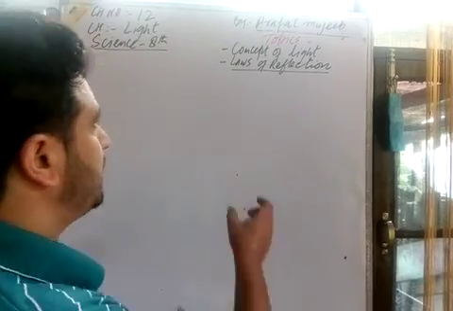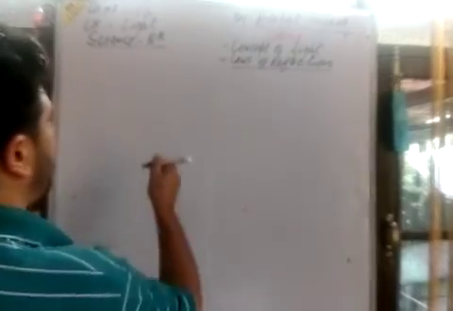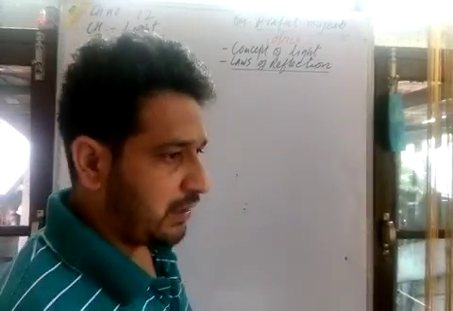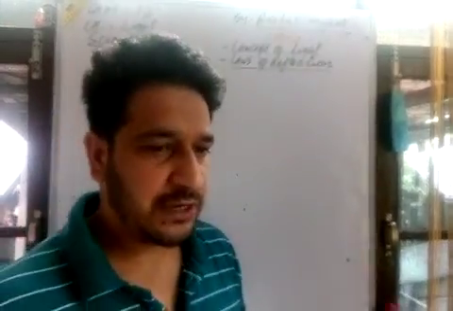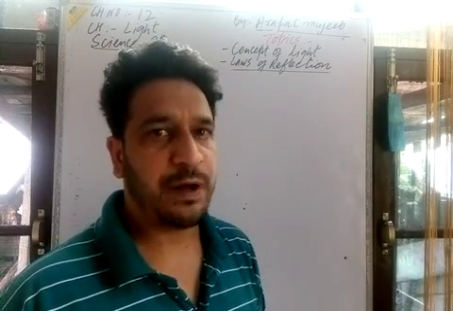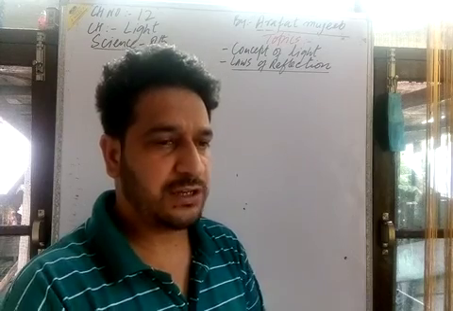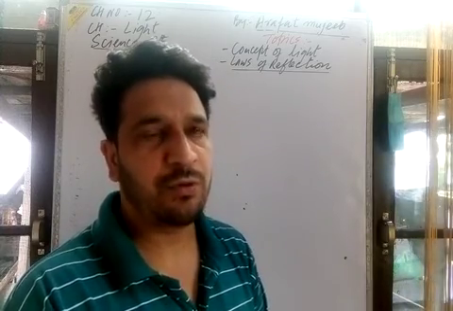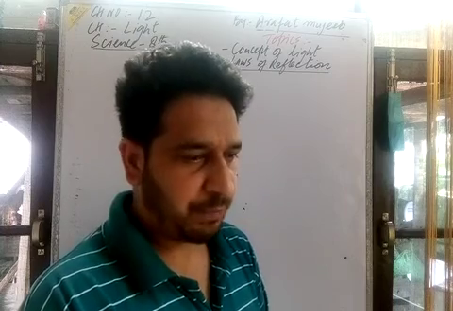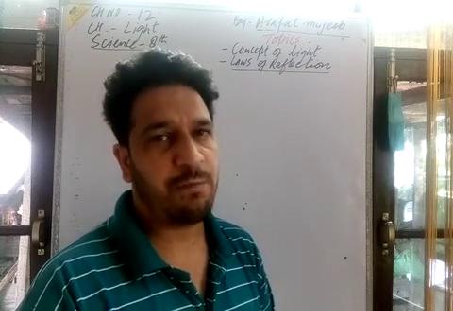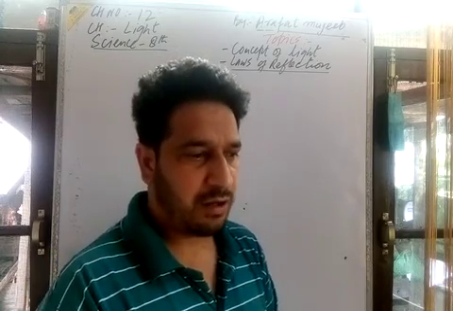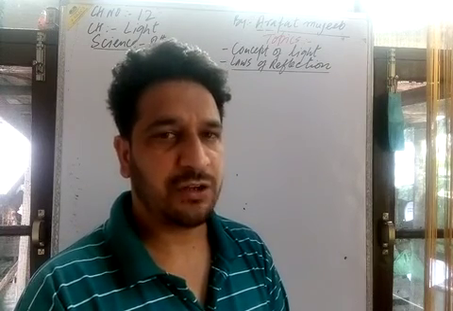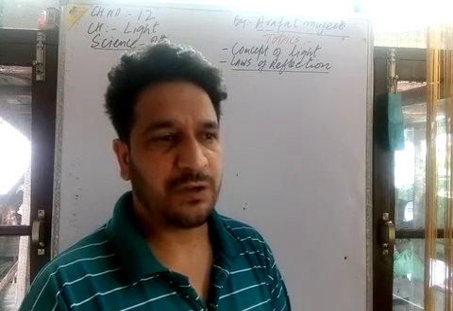Now let us study the concept of light, how we define light. What is light? In Urdu we call it roshni, because of which we can see the things around us, whether small or big, and we can see what color they are, what shape, and what size, with our eyes. We can see the things all around us with the help of our eyes or our sense organs, which help in seeing and observing the things all around us. Because of light, things become visible to us.